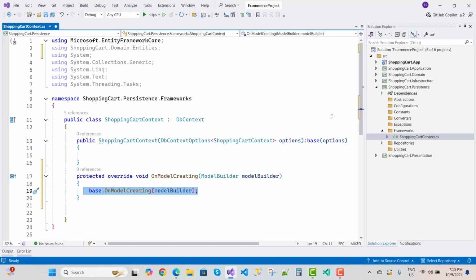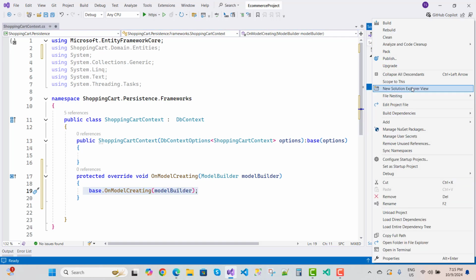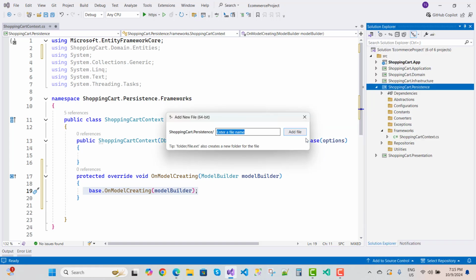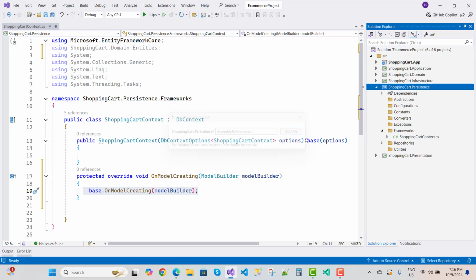With the help of the assembly, you just read, complete the project. So just right click on the persistence layer, add a new empty file, and here we have an AssemblyReference.cs file.